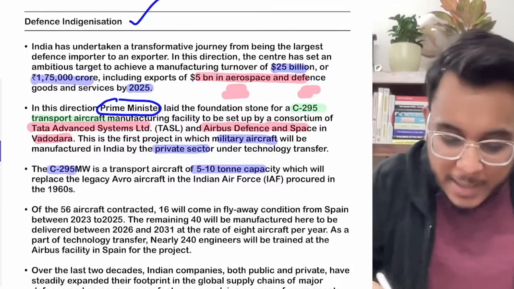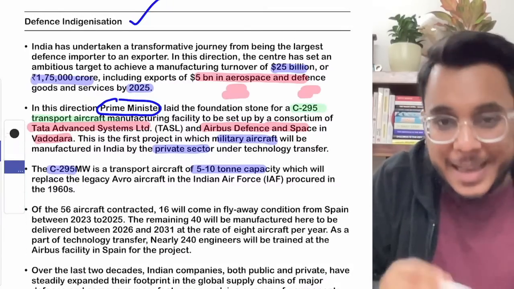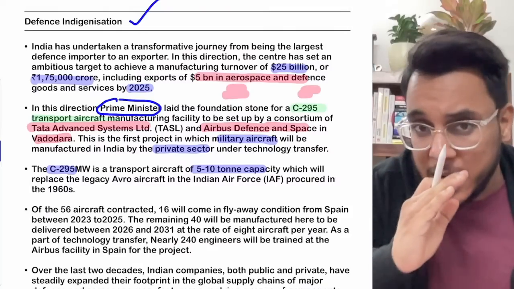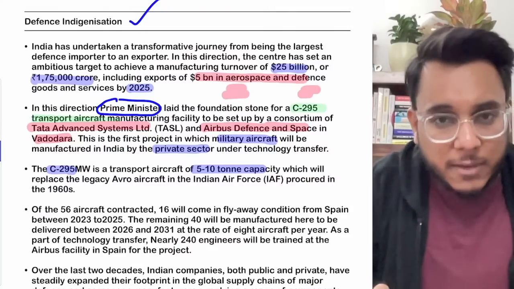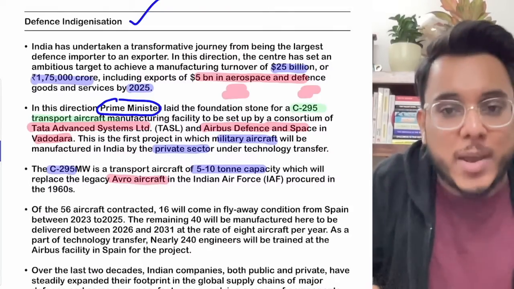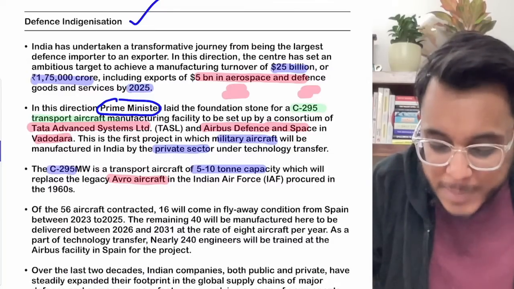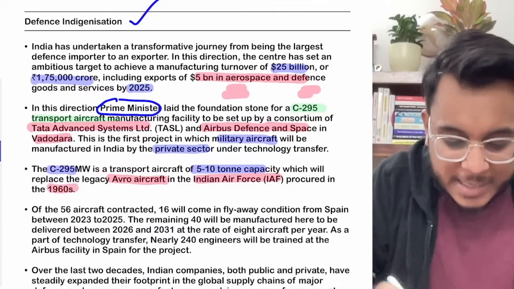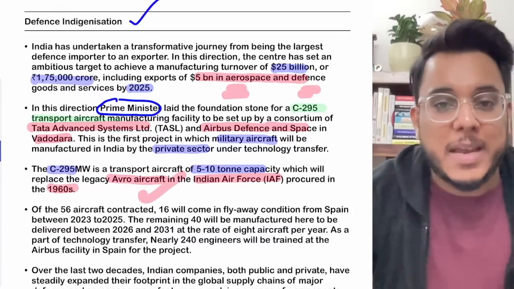Now this aircraft will be replacing the legacy aircraft which has been the workhorse for India, that is the Avro aircraft. Now the Avro aircraft has been used by the Indian Air Force since the 1960s. So this Avro aircraft will be replaced.